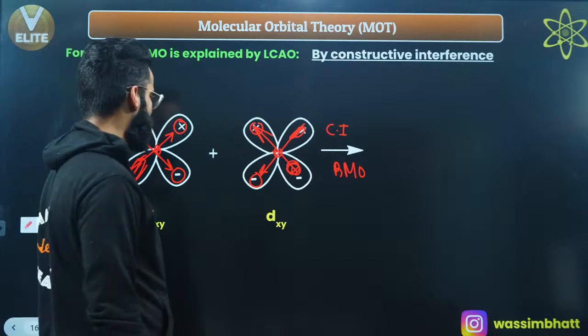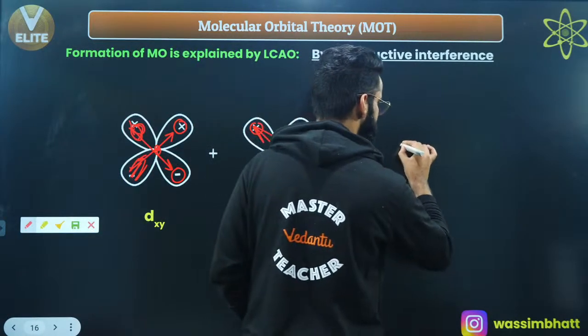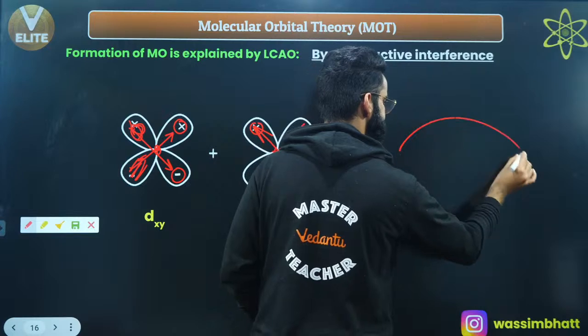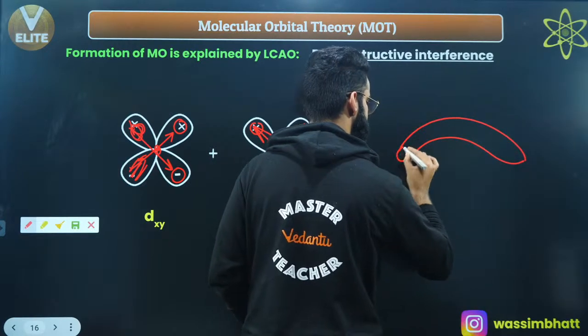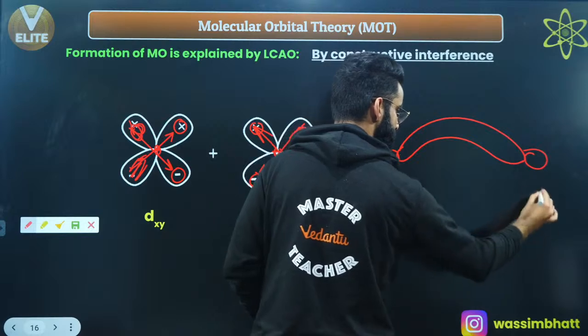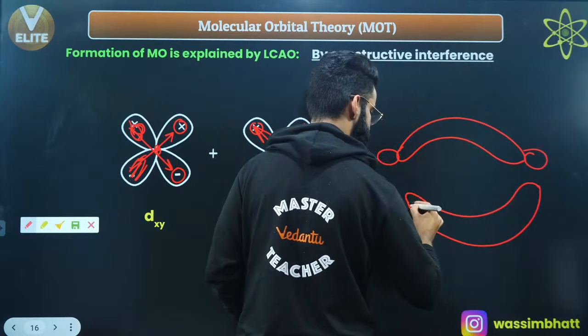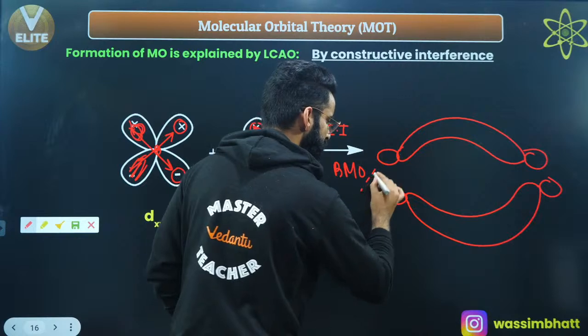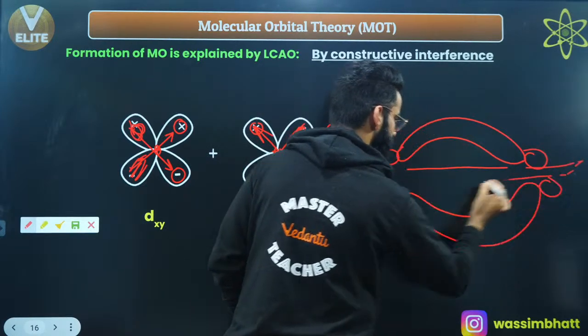So, how is it going to look? Have a look exactly how it's going to look. This is how it looks like. There is a nodal plane in the middle, right?